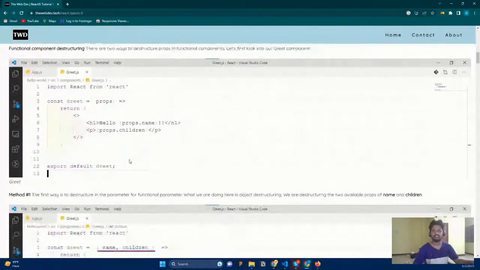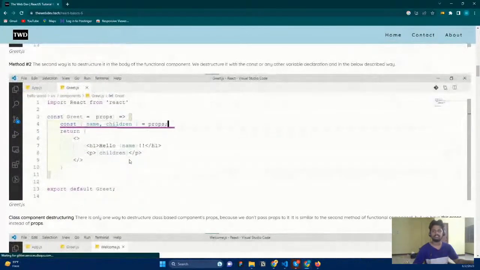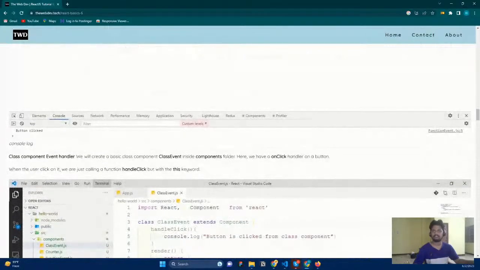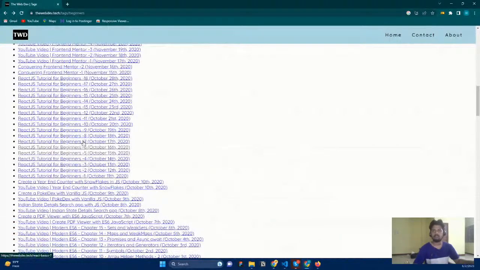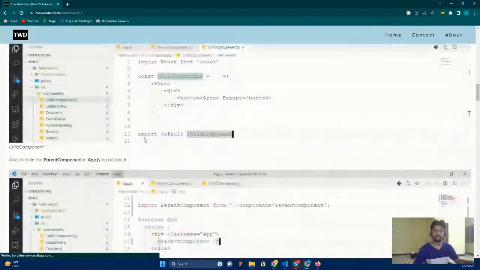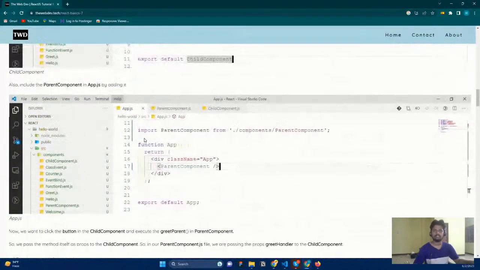So here you can see the destructuring, and day 6 is also something we have done, everything we have already seen. Okay, let us go for day 7. Day 7, methods on props. They added methods on props.